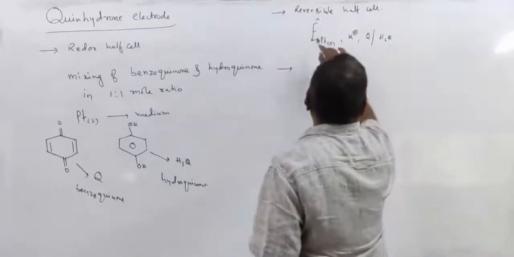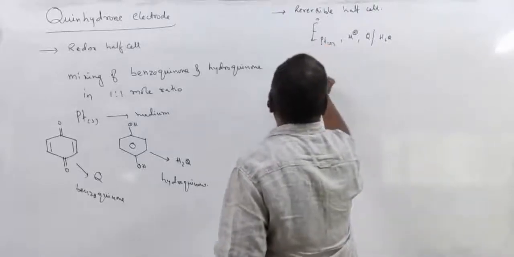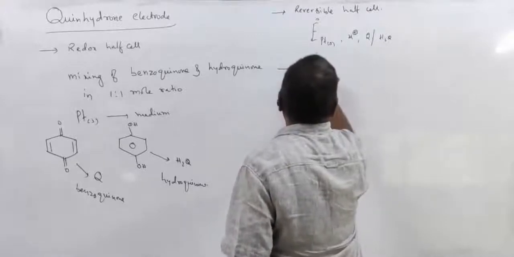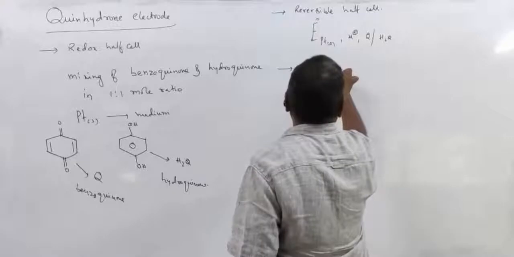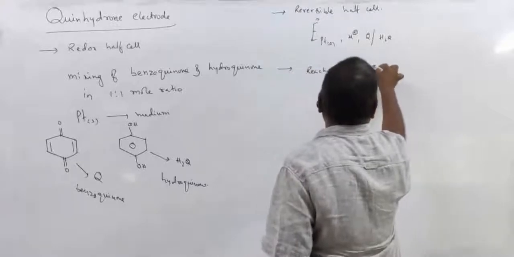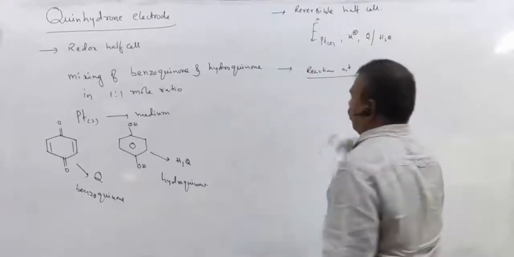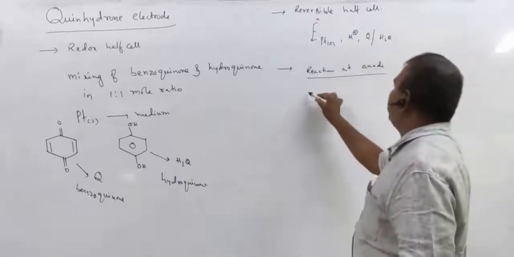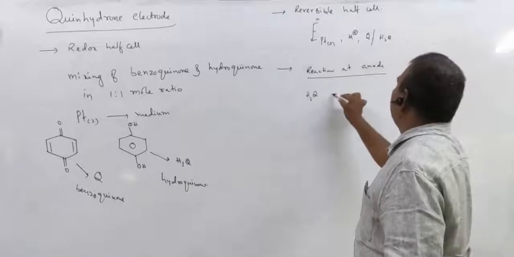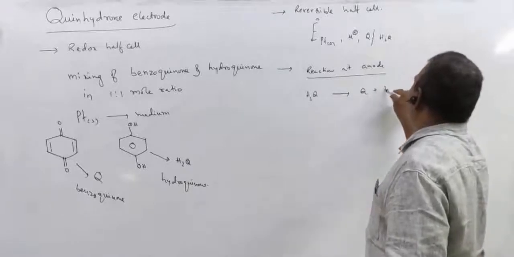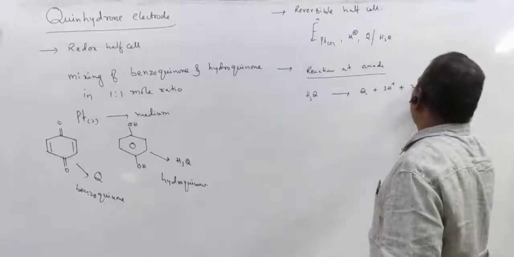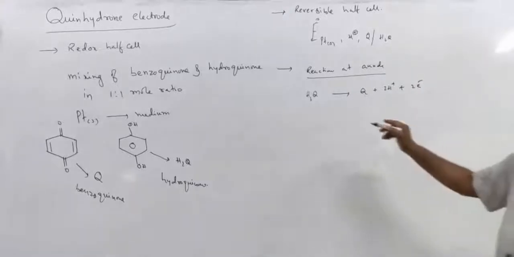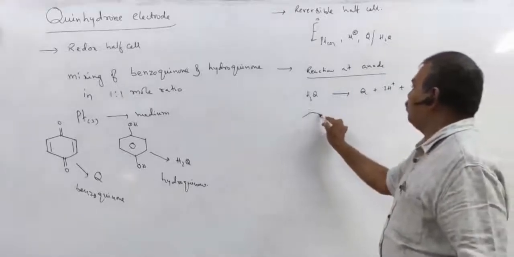If this electrode acts as anode, the reaction at anode is an oxidation reaction. Therefore, H2Q gives rise to Q plus 2H plus plus 2 electrons. This is the reaction at anode. You can represent it like this also.